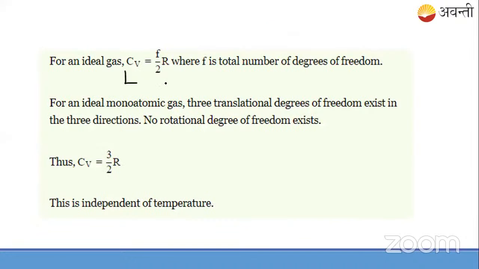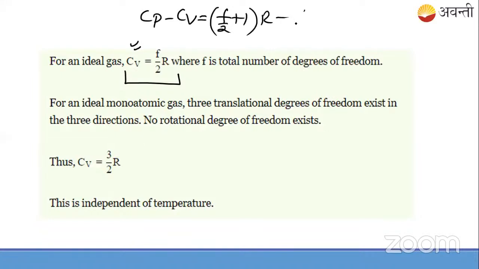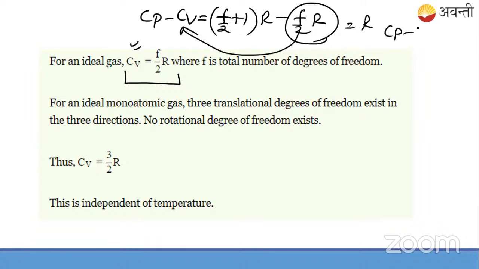For an ideal gas, Cv is given by this formula. We know Cp minus Cv, we have studied in class. What was it? (f/2 plus 1)R minus (f/2)R, that was it, right? So this is Cv. When we subtract, it gives us R. That is, Cp minus Cv is R. This is some equation. What's the name of this equation? Anybody can say? Cp minus Cv equals R. What's the name of this equation? Okay, you text me the name in between.